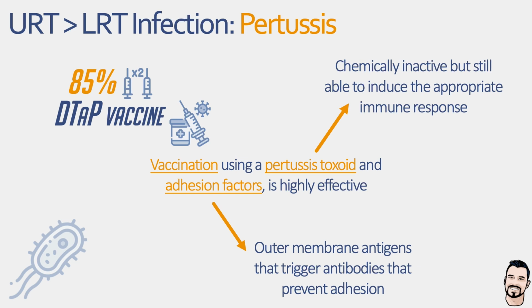Now, vaccination against pertussis is delivered multiple times as part of the DTaP vaccine known as Tripedia, combining vaccinations against diphtheria, tetanus, and pertussis. Now, vaccination is thought to prevent around 85% of cases in children. However, there are concerns as those vaccinated are still thought to be carriers of disease, potentially allowing for transmission.